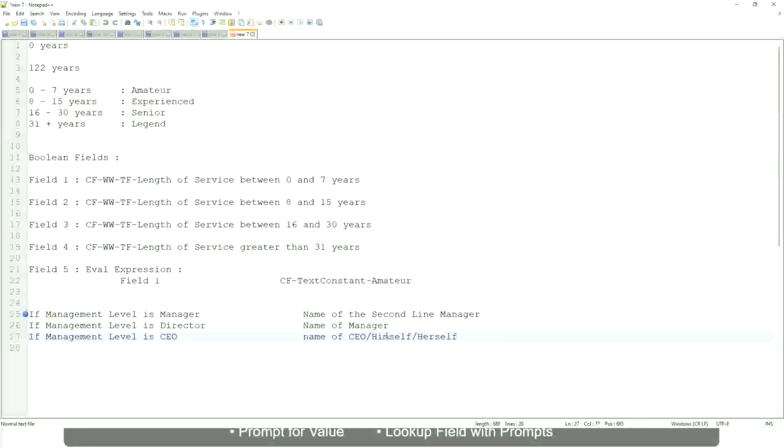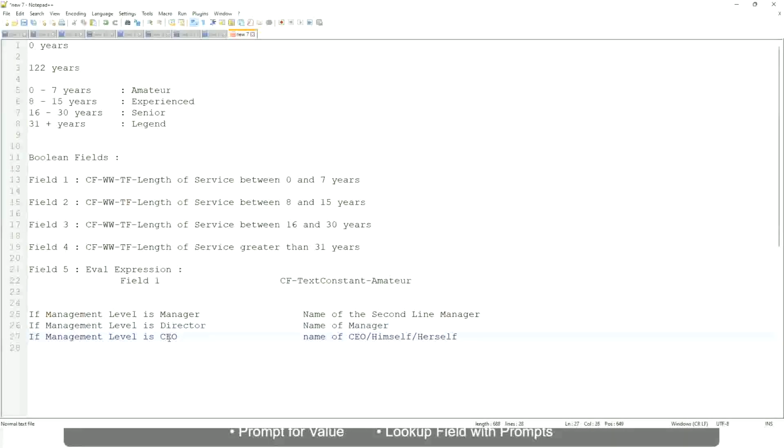Right. This is what we're going to do. So if this is a requirement, if the management level is a manager, we have to return the second line manager's name so that it is a clickable link. If the management level is director, you have to return the name of the manager, because the director may not have a second level manager, right?